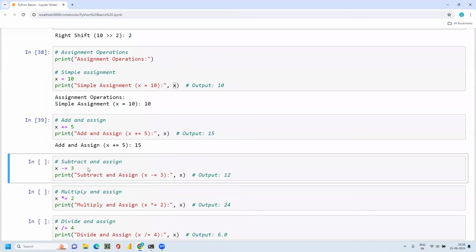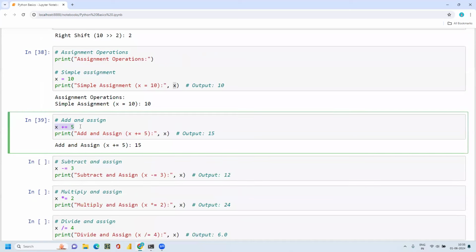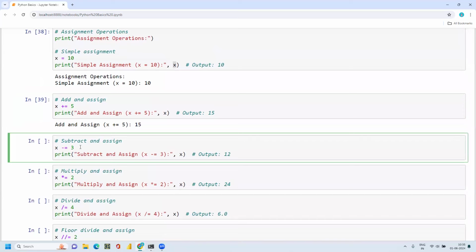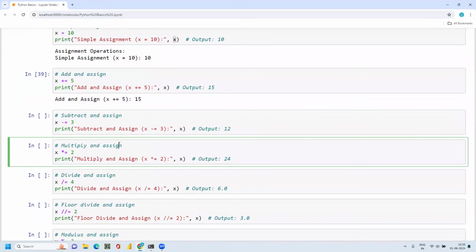We can use this kind of assignment operation in a for loop or while loop, where we want to iterate multiple times based on a condition. That is where you can use add and assign, subtract and assign, multiply and assign.